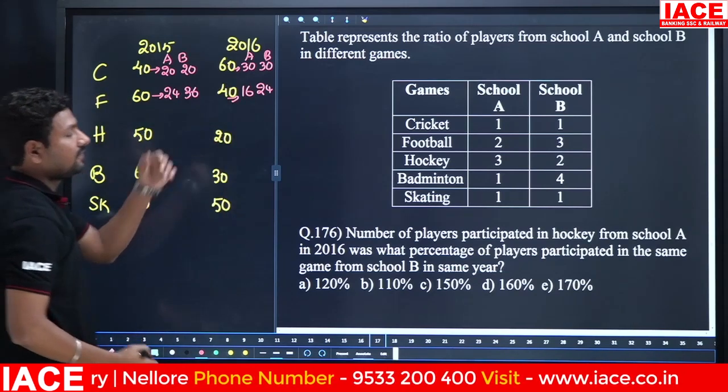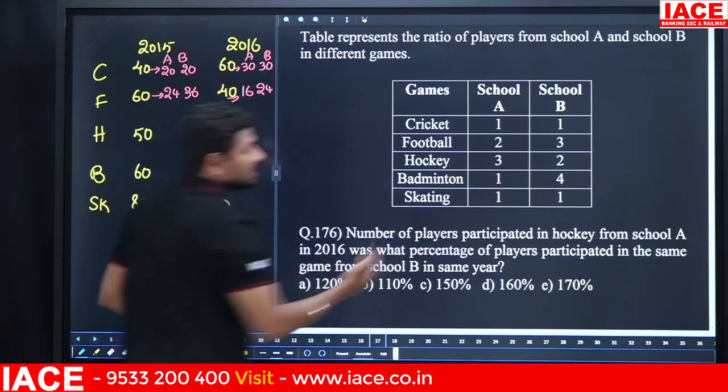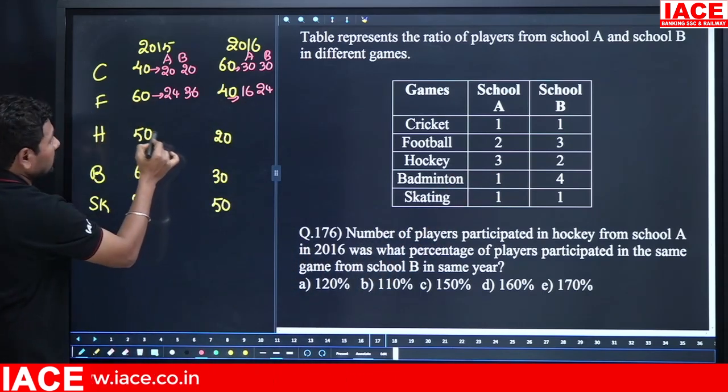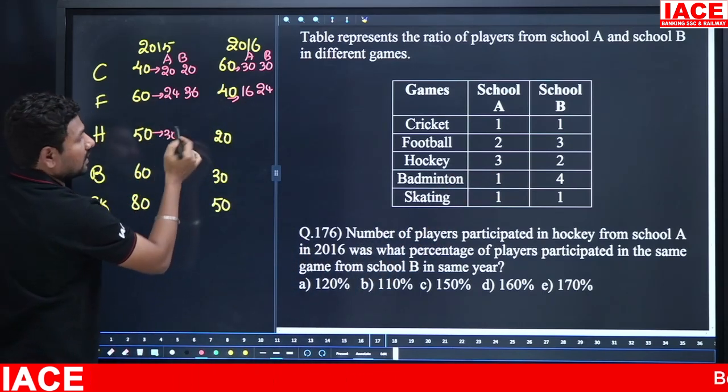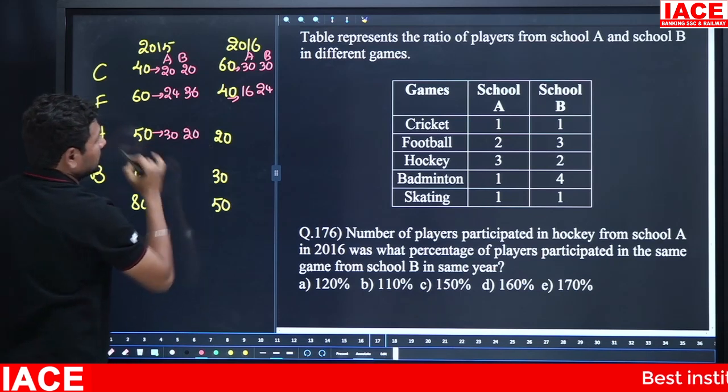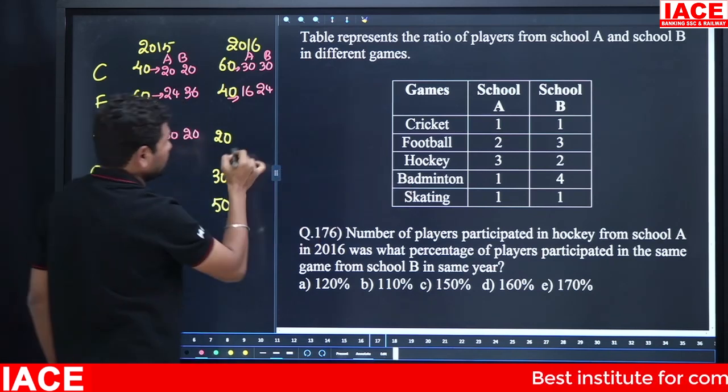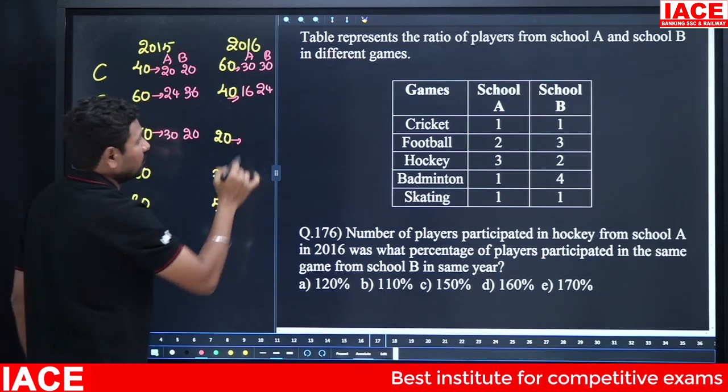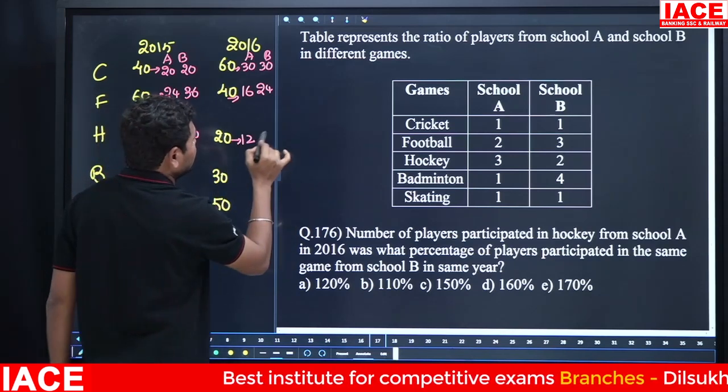Next, 50. 50 we have to separate in the ratio of 3:2. 3 plus 2 is equal to 5 parts. 5 parts is equal to 50, means 1 part is 10, so 3 parts is equal to 30. Then 2 parts is equal to 20. Then as it is 3 plus 2 is equal to 5 parts. 5 parts is equal to 20, means 1 part is equal to 4. 4 3s are 12 and 4 2s are 8.